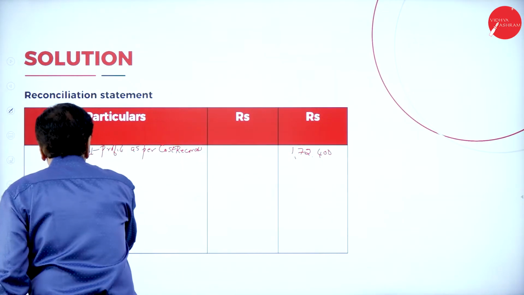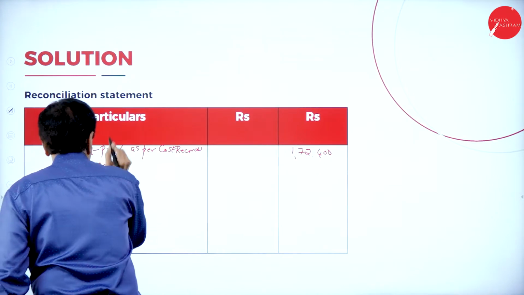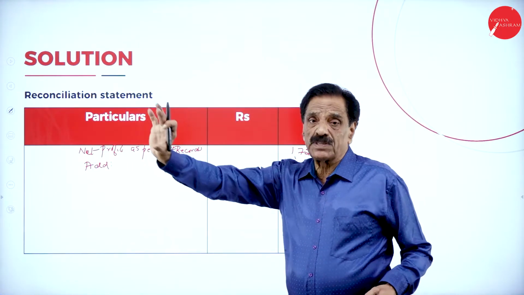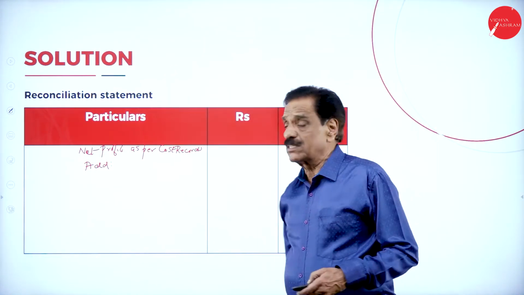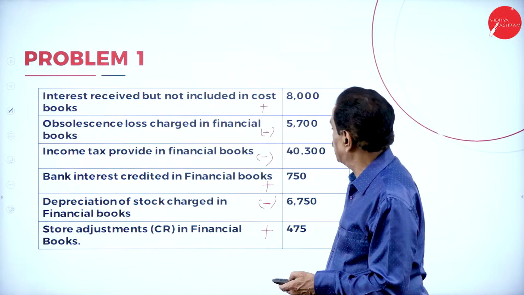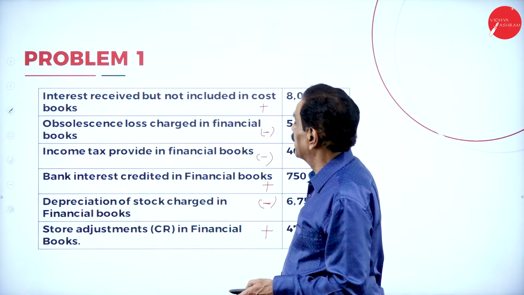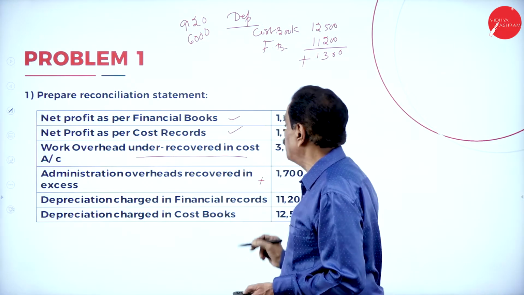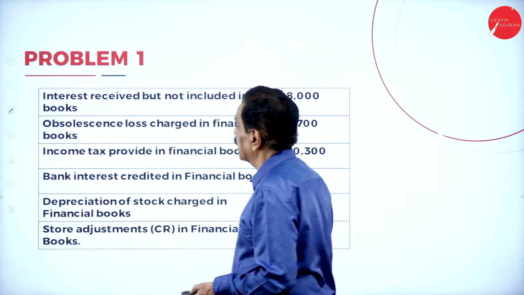Then add. All the plus items one side, minus items one side, that you have to do. First see which is the add. First one. Come back here. This is minus administration overhead.